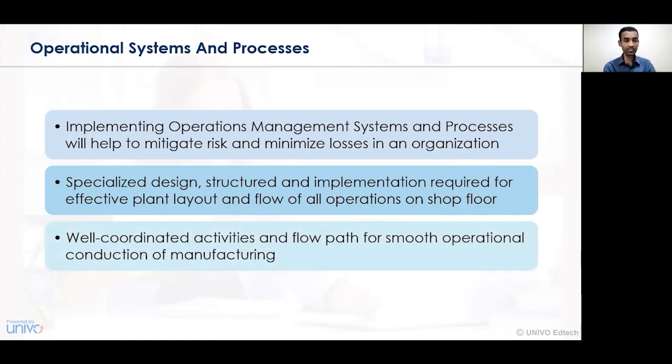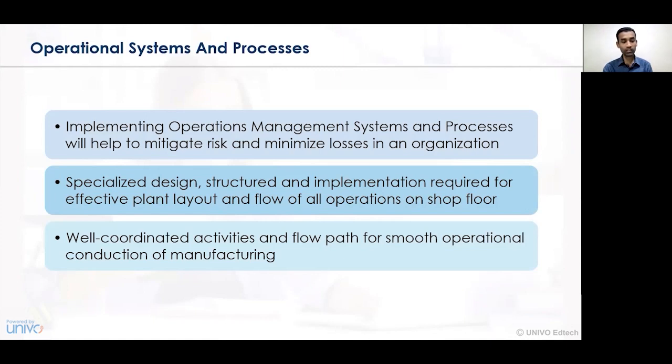The activities that we are conducting in operations management should always be well coordinated, and the flow of path should be predefined. When the flow of path is predefined, then the movement or transfer of goods and services from one place to another, from one department to another, from one machine to another takes place very effectively, and accordingly the operational activity is smoothly undertaken.